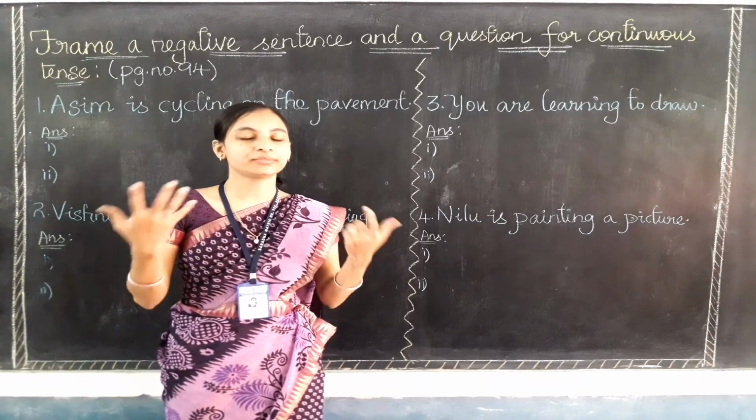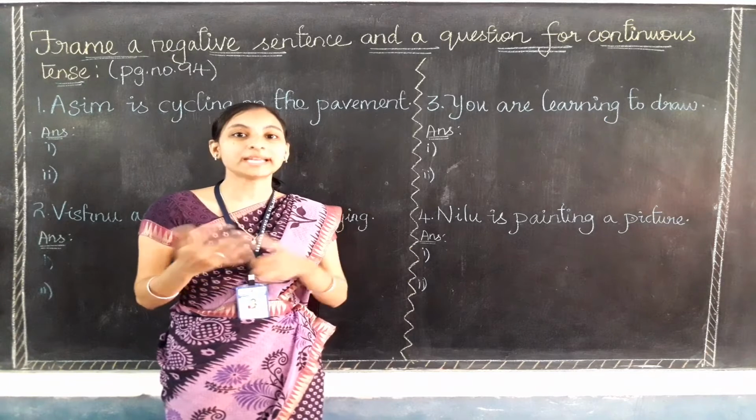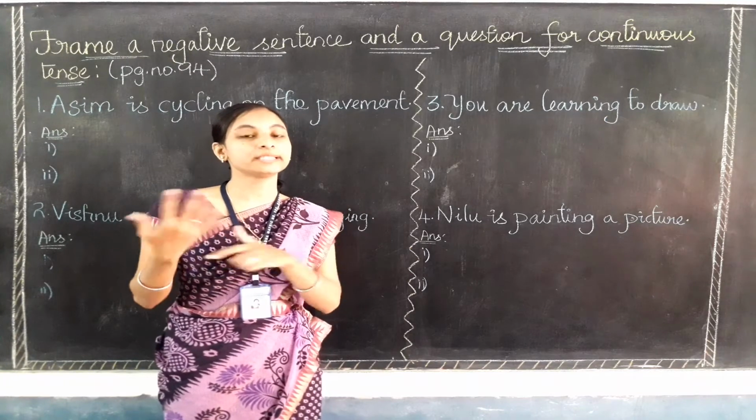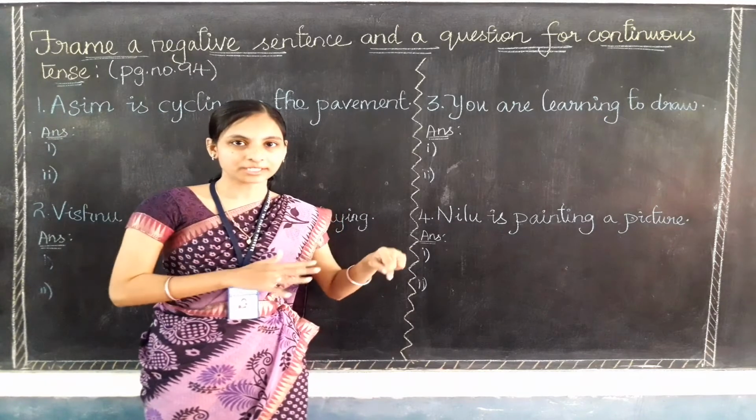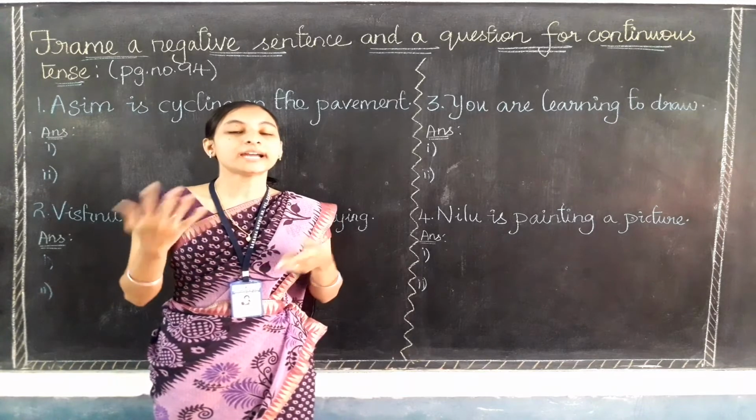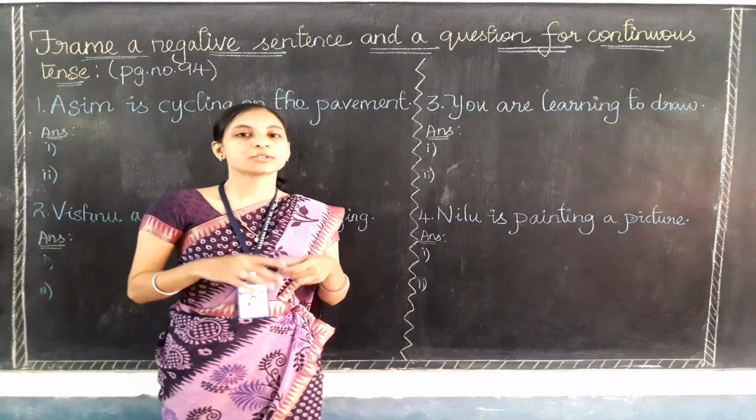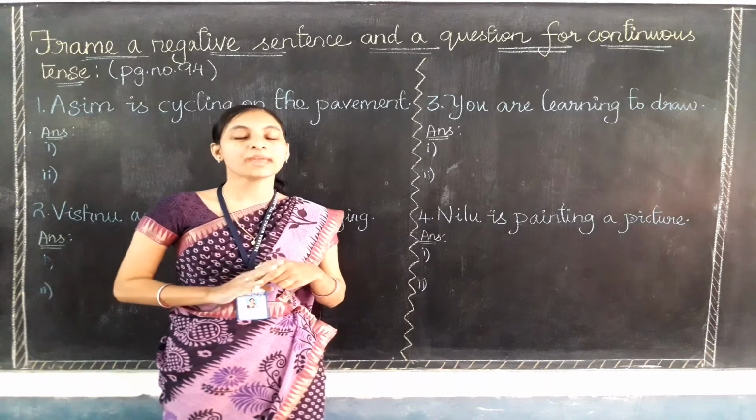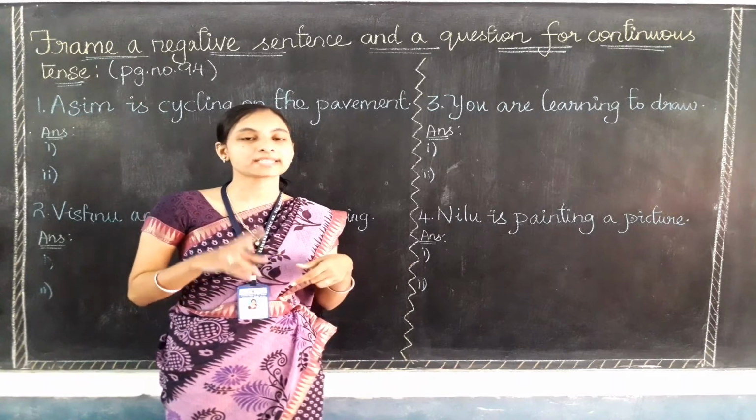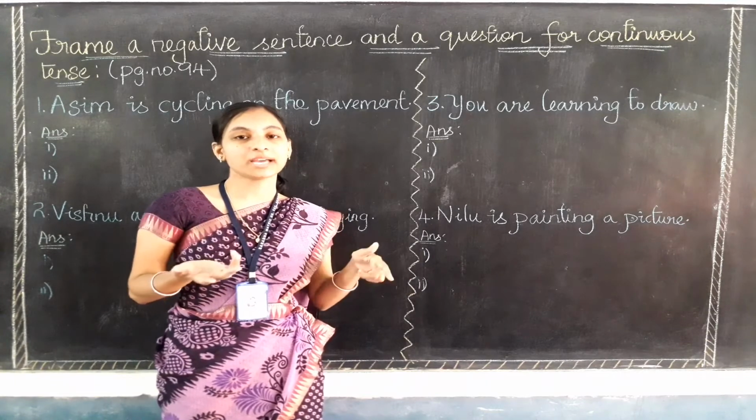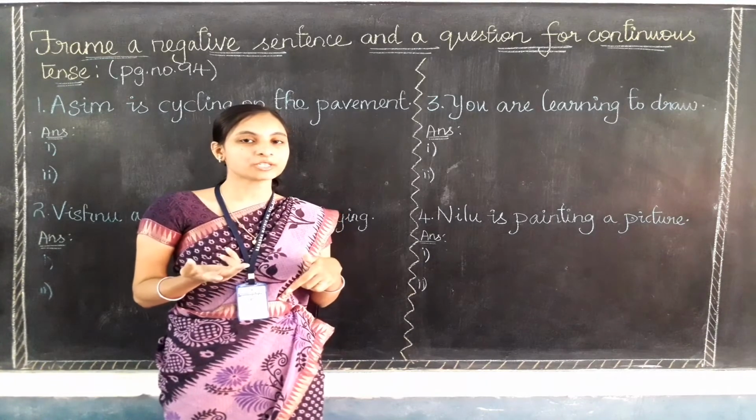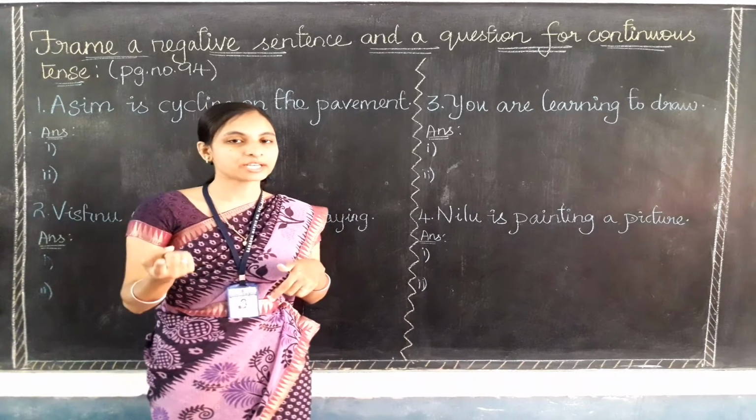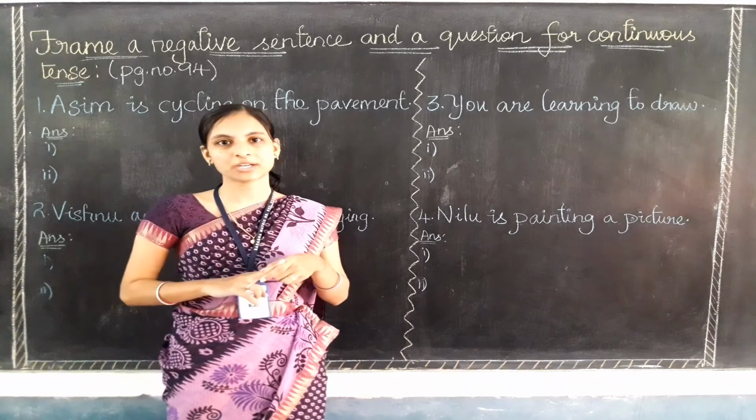Very good. A verb which comes with ing, when we are talking about an action which is happening continuously, we add ing to the verb. So the verb which comes with ing represents the continuous form, and this continuous form has two types that we have learned. First one is present continuous and second one is past continuous.